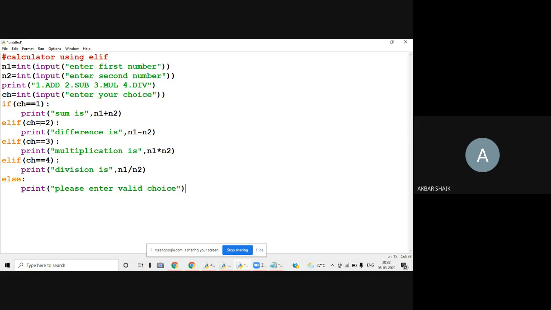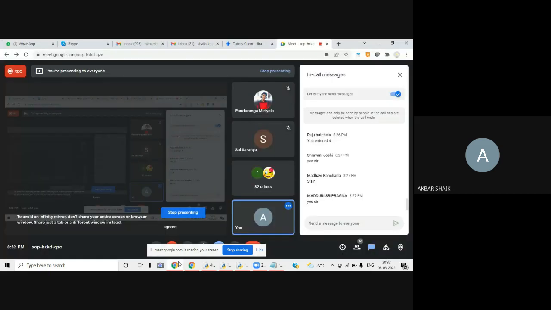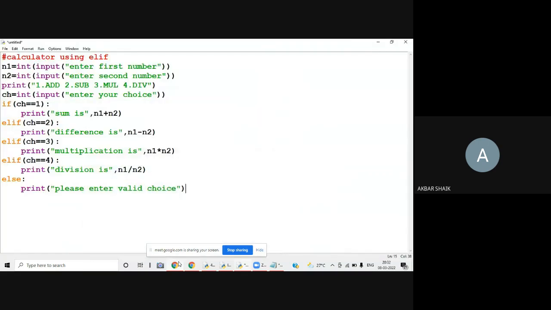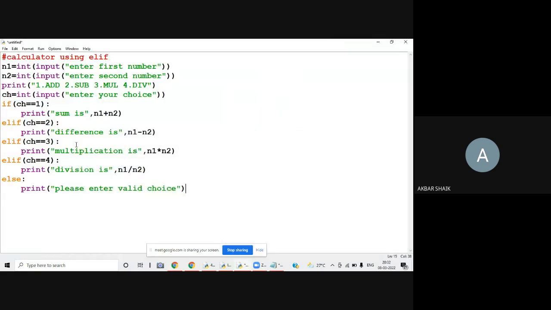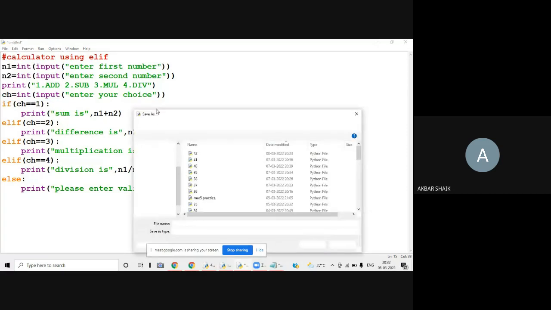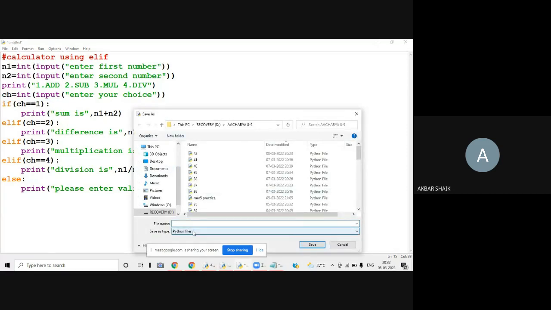Any doubts in this logic, in this program? All of you getting it or not? Please respond in the chat box. This is one of the applications of ELIF, right? Please respond. If you have any doubts. Okay, so now we'll try to execute all the options so that you can understand how this program will be executed.